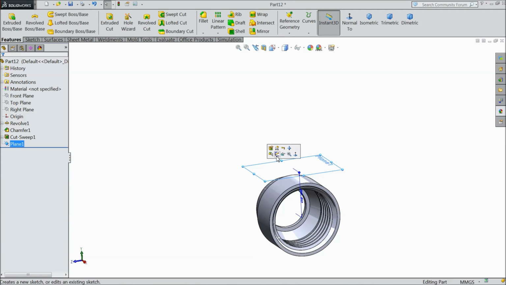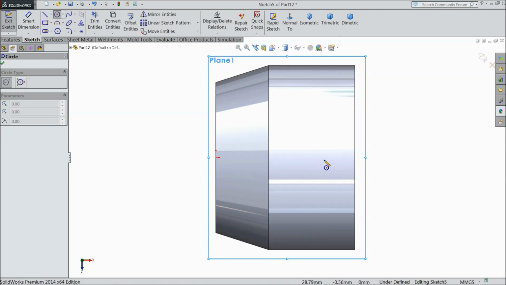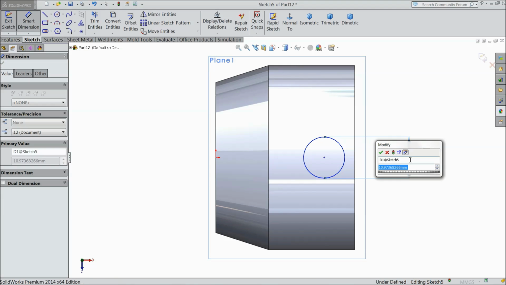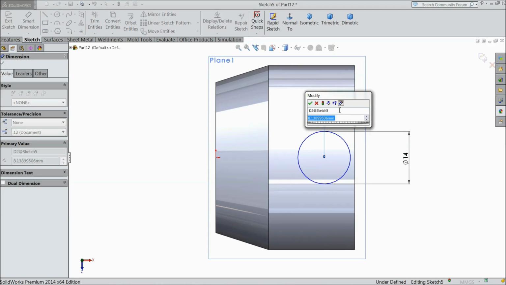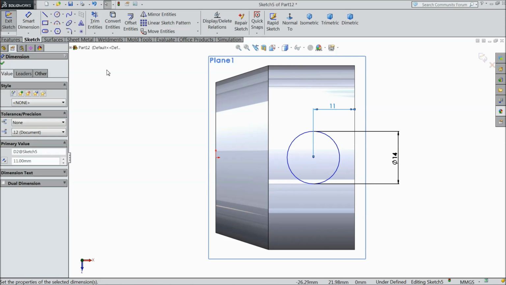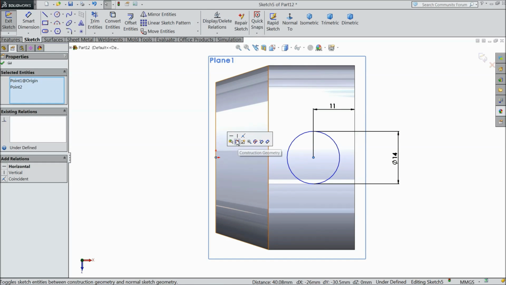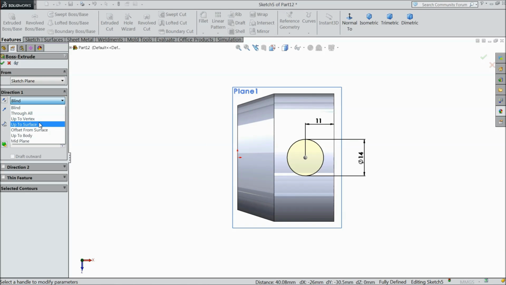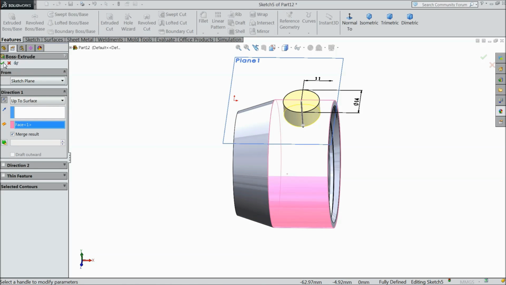Now select this plane, sketch, normal, and here draw a circle. Keep the diameter 40 mm and the distance from corner edge 11 mm, and make sure it is parallel in same line. Select extruded boss and select here up to surface and select this surface. Okay.